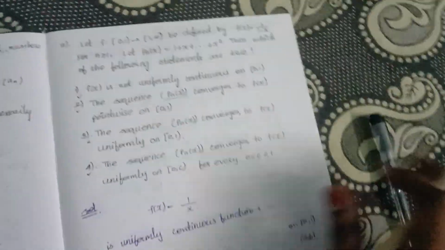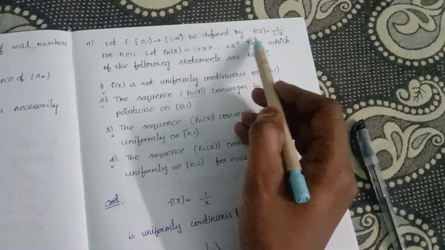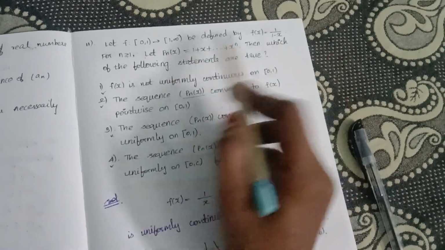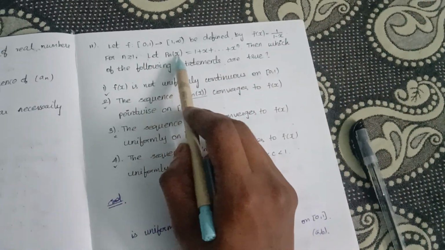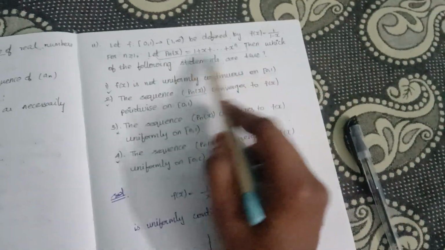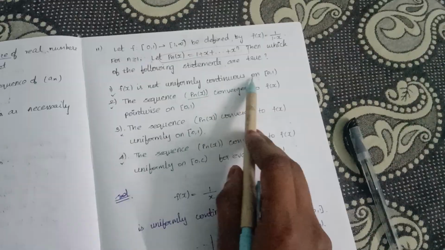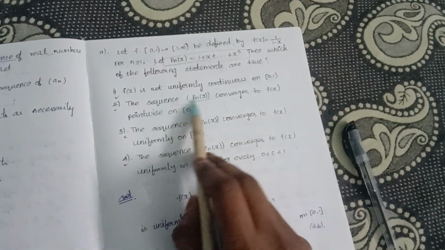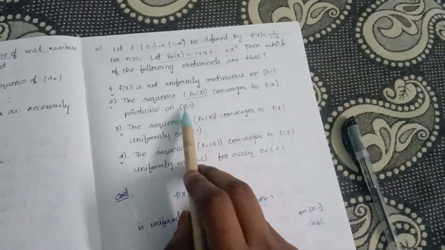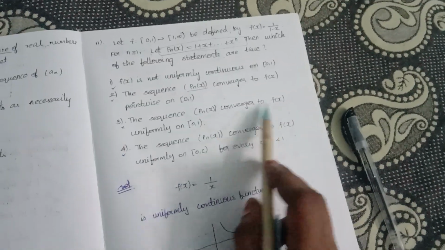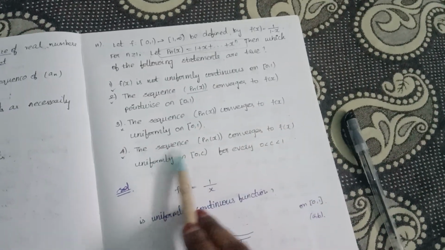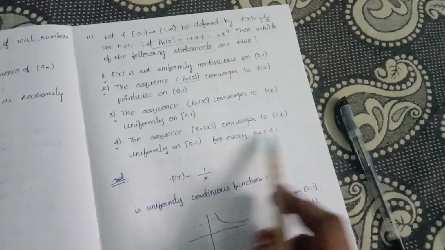Then f is defined from [0,1) to [1,infinity) by the function f(x) = 1/(1-x). For n greater than 1, let P_n(x) be a polynomial like this. Which of the following statements are true? f(x) is not uniformly continuous on [0,1). The sequence P_n converges to f(x) pointwise on [0,1). The sequence converges to f(x) uniformly, and the sequence converges to f(x) uniformly on [0,c].